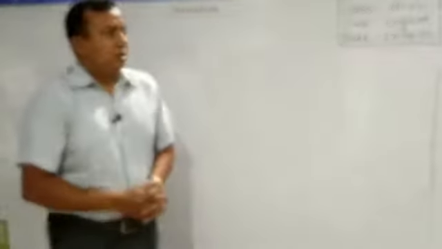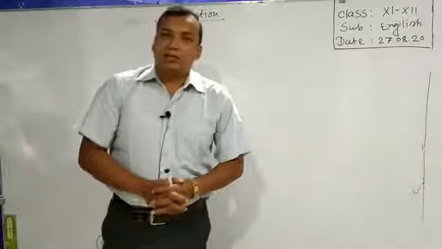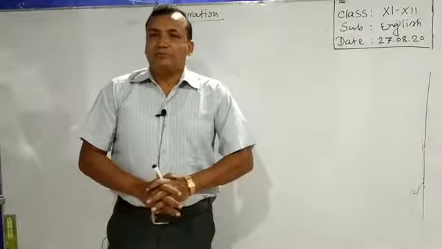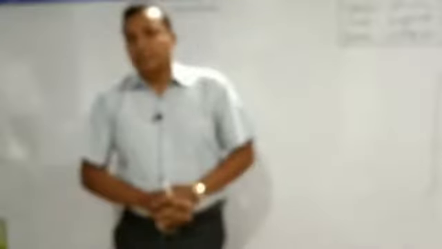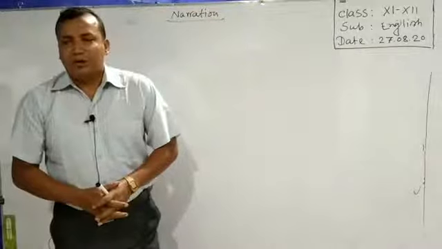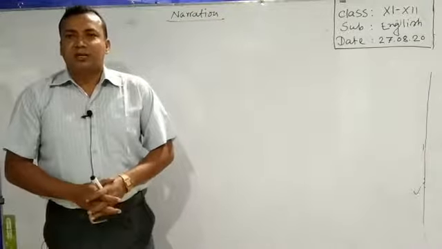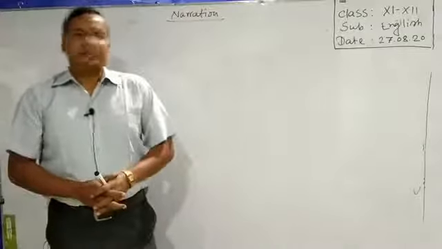And what we have to do first to face a passage narration: you have to go through the passage again and again. Then you have to identify which person is the speaker and which one is the listener. This is your first task.